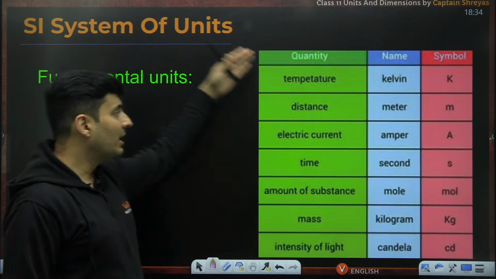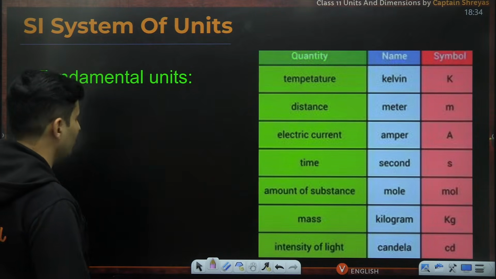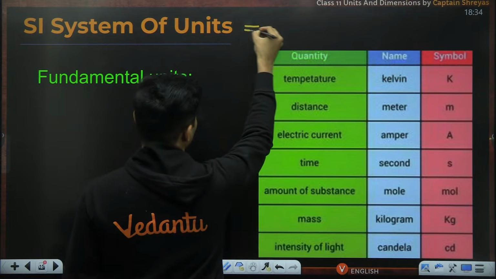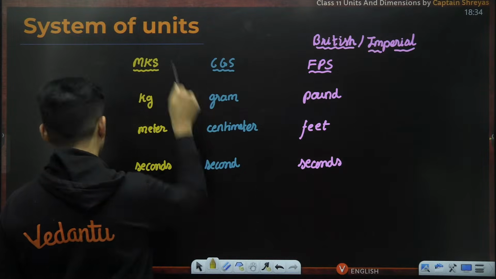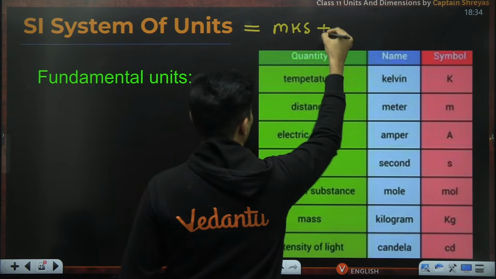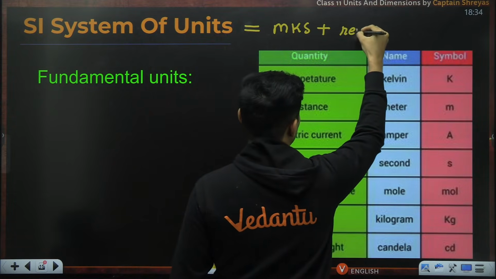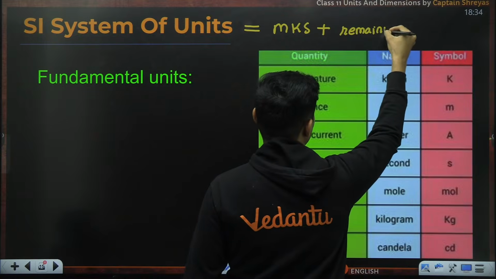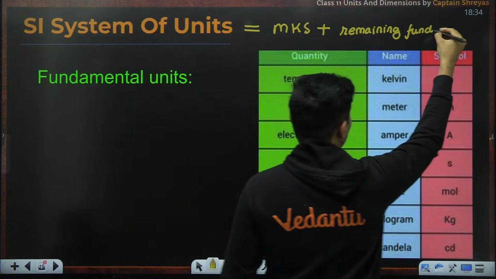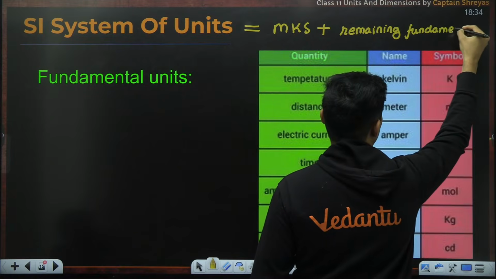So this particular system, the SI system of units, incorporated the MKS plus the remaining fundamental units.